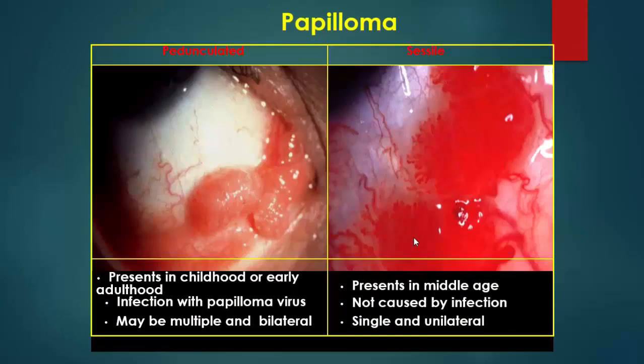Papilloma is presented by a lesion which is pedunculated or sessile. They are usually present in childhood or early adulthood. It is caused by infection with human papillomavirus, and may be multiple and bilateral. The sessile lesion mostly presents in middle age, is not caused by infection, and is single and unilateral. This is the pedunculated form, while here is the sessile form.